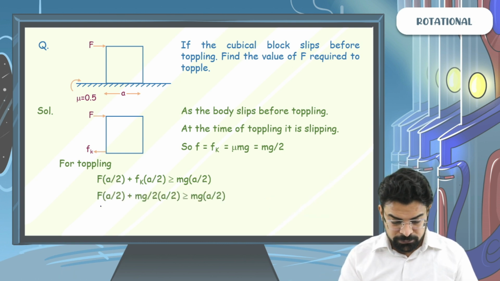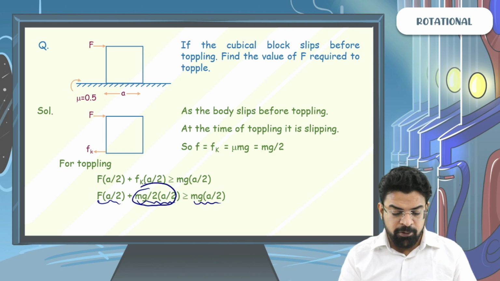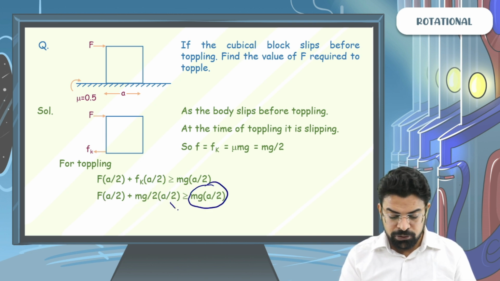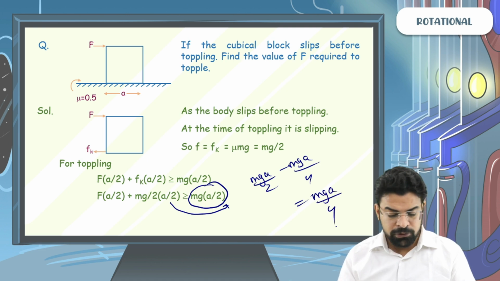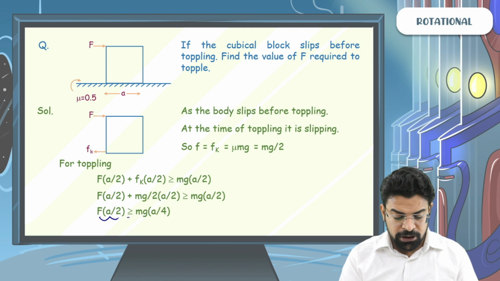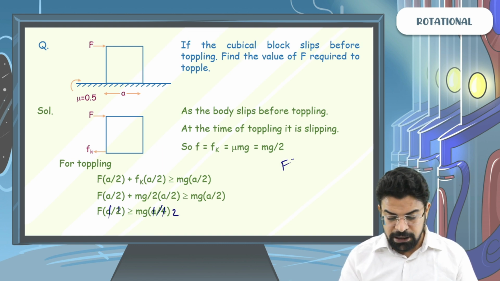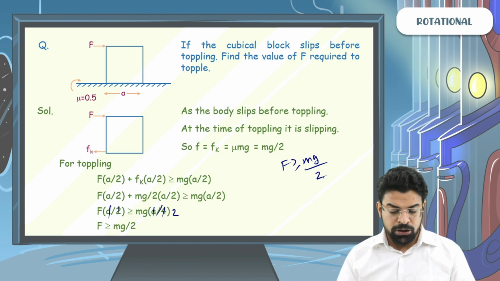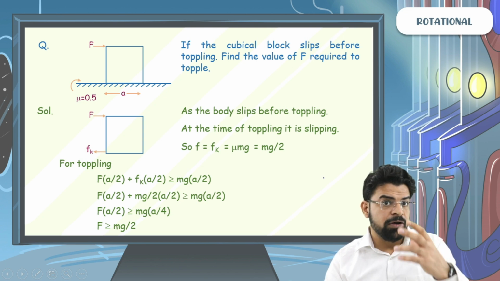So you will say F into A by 2 plus mg by 2 into A by 2 has to be greater than or equal to mg into A by 2. Now this becomes mg A by 4, and this is mg A by 2. You take it to the right, you get mg A by 2 minus mg A by 4. That gives you mg A by 4. So we get F into A by 2 has to be greater than or equal to mg into A by 4. So cancel out A, this 2. Here you get a 2 in the denominator. So you get F has to be greater than or equal to mg by 2. So the force applied to topple it has to be greater than half the weight of the cubical block.